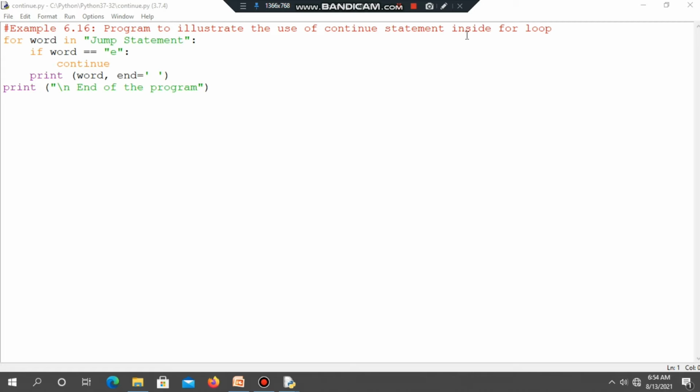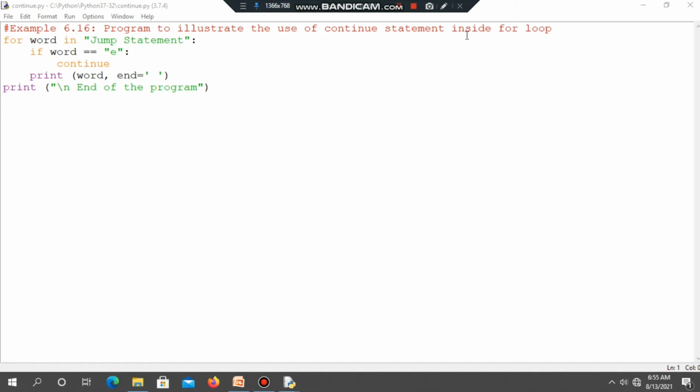Then it checks the condition if word equal to "e". Each time the iteration is executed, it checks whether the word has reached the character e. If the character e is reached, then the continue statement is executed. Otherwise, it directly goes to the print statement and prints the word. Here the print statement's end parameter is also given.